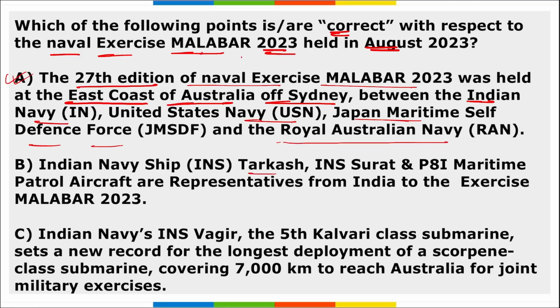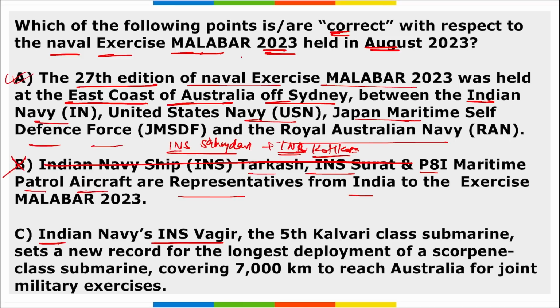Second, INS Tarkash, INS Surat and P8I Maritime Patrol aircraft are representatives from India in this exercise. So no, the answer is wrong here because it was INS Shadri, right? INS Shadri, INS Kolkata, and the P8I Maritime Patrol aircraft were the representatives from India. So INS Shadri and INS Kolkata took part in this exercise. Then B is wrong here.